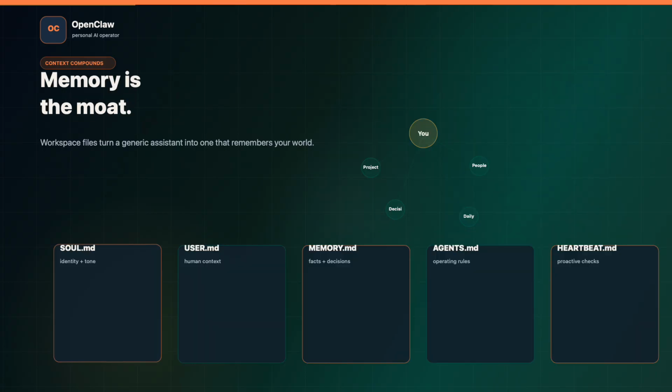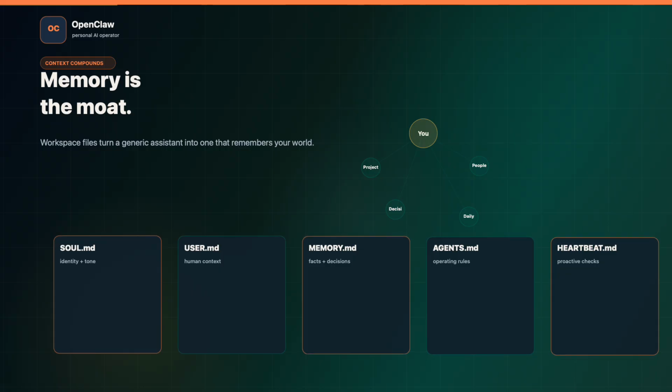But the real magic is memory. Most AI chats start from zero. You repeat your project, your priorities, your team, your preferences, your decisions, and your working style again and again. OpenClaw changes that with workspace files. Soul.md defines who the agent is and how it should speak. User.md captures who you are and what matters to you. Memory.md stores long-term facts and decisions. Agents.md gives operating rules. Heartbeat.md powers proactive checks. That is why memory is the moat. Every useful conversation can make the next one sharper.